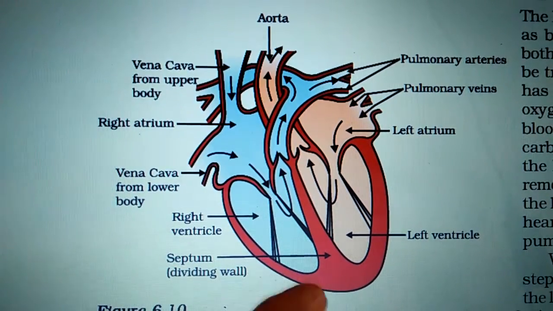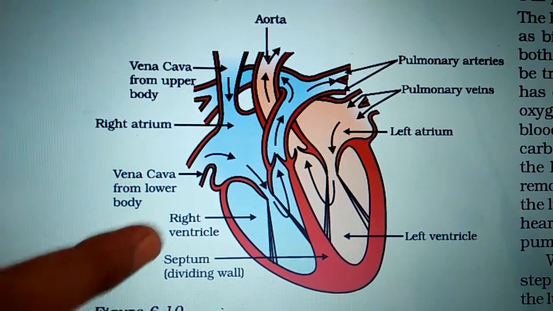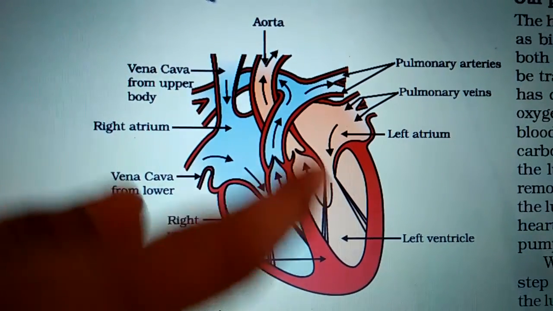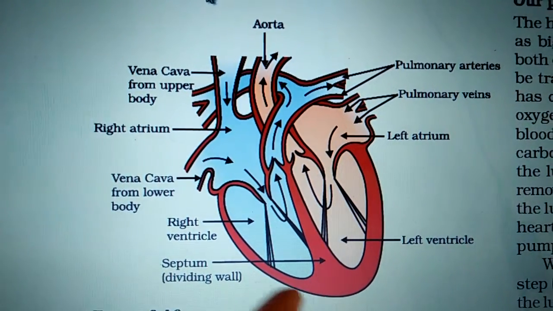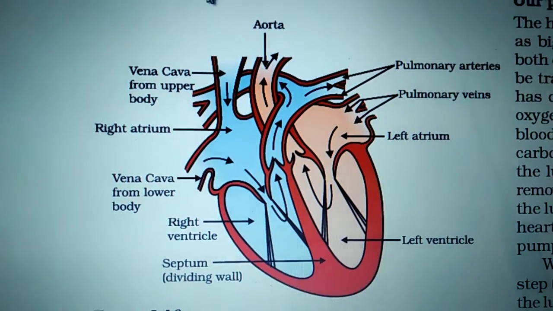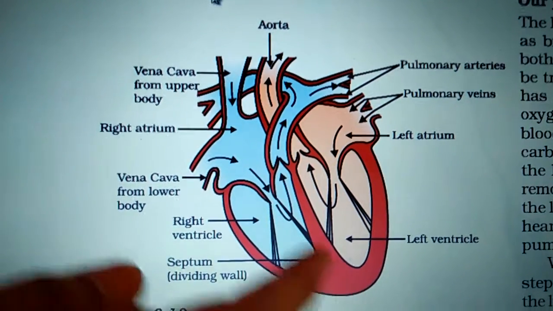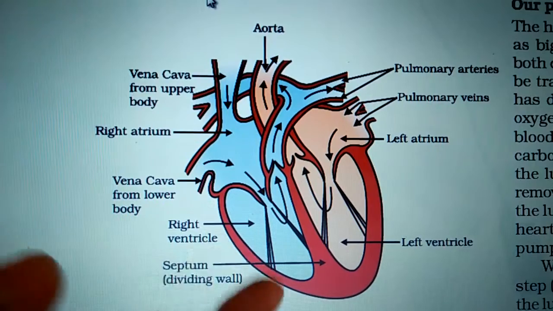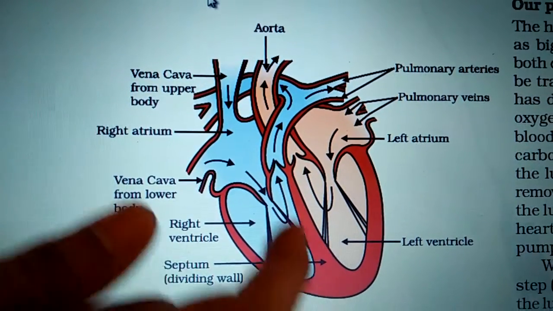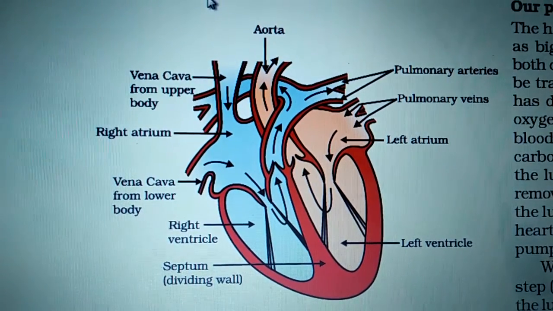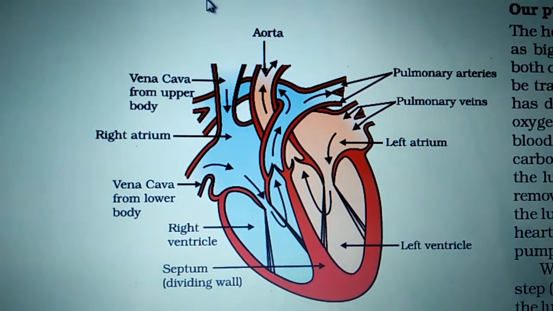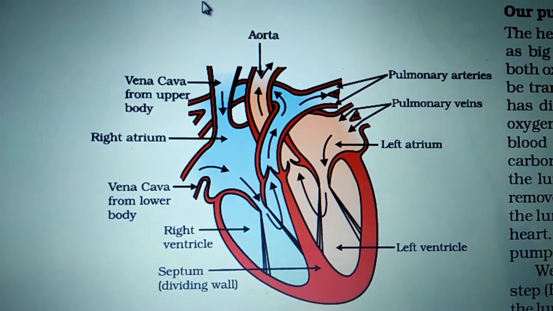The right side of the heart is filled with deoxygenated blood, which means this blood contains very less oxygen, and the left part is filled with oxygenated blood, which means there is more oxygen.